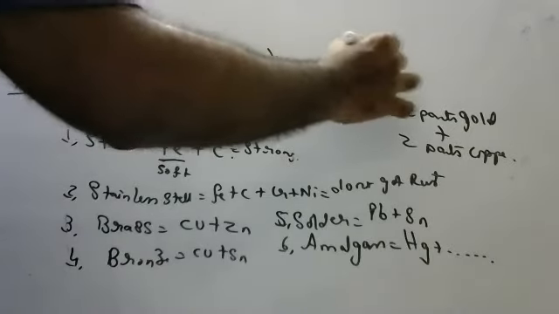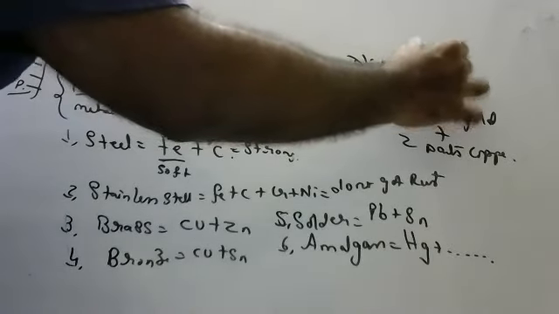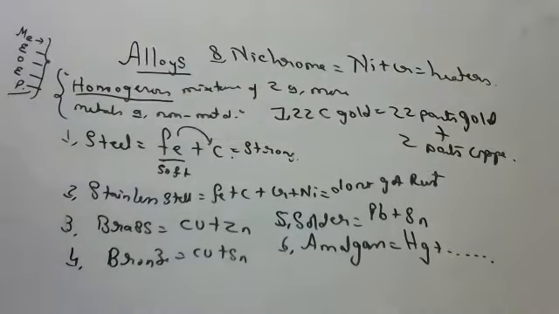It's used in making heaters. I told you when I was teaching the electricity lesson, it is used in making heater coils. Heater coils are made up of nichrome. Okay, children, like this so many alloys are there. But in your textbook, these compositions are given. They are very important from the examination point of view.